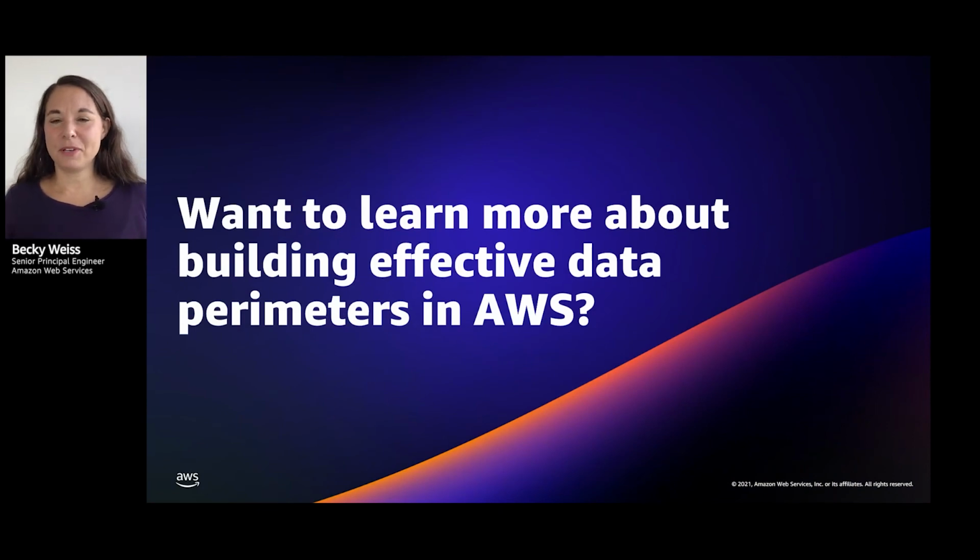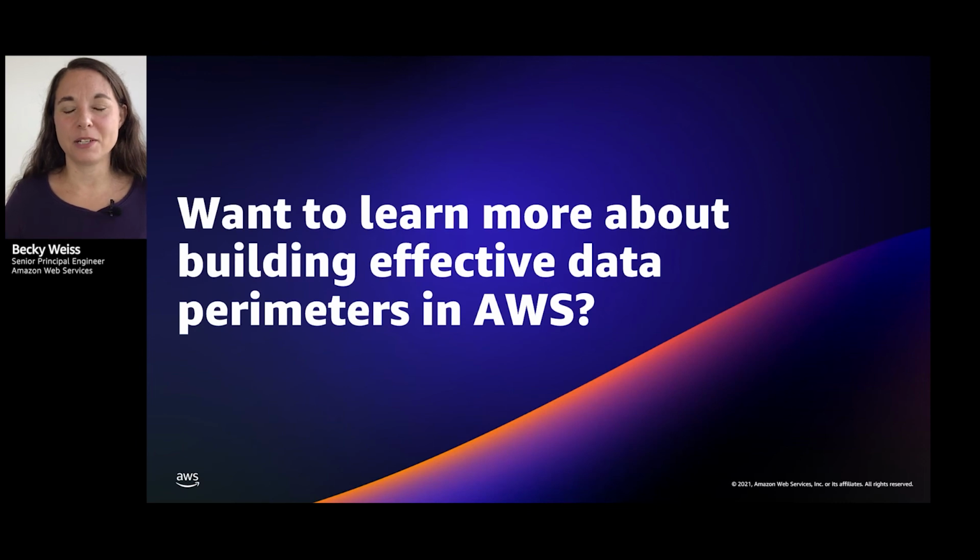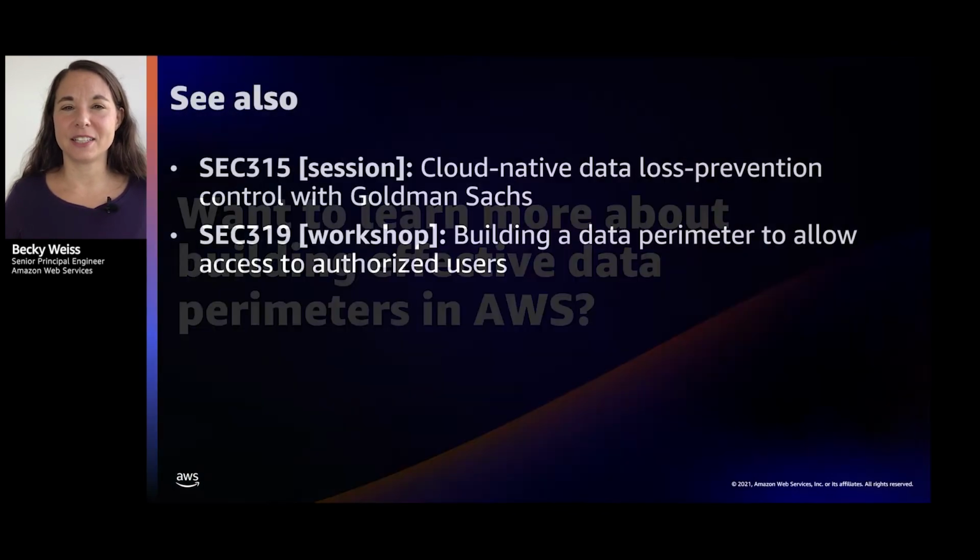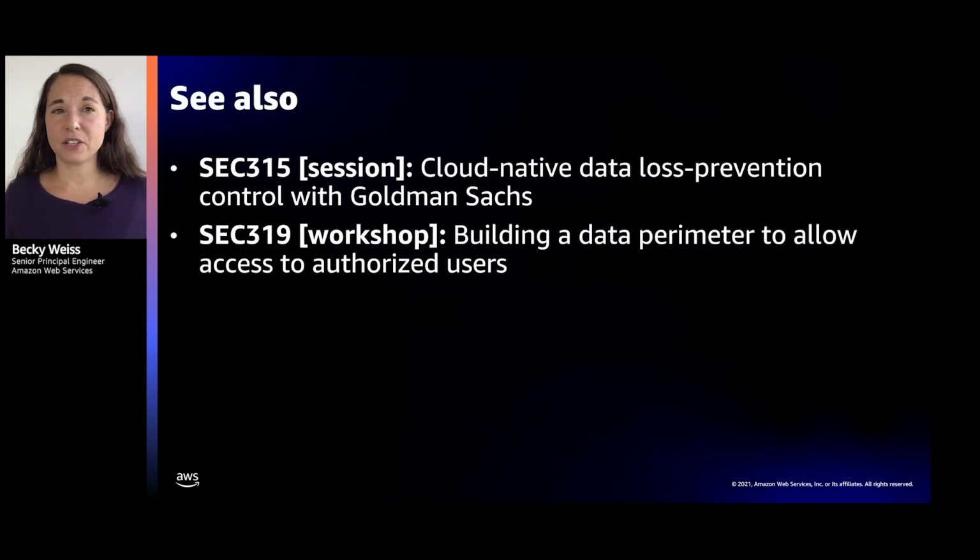Back to this concept of VPC endpoints as your tool for using your network as an important part of your security perimeters, your data perimeter strategy in AWS. We've actually got a little more content here at reInvent on that particular topic, because it's been an area of intense focus for many teams here at AWS as we listen to what's important to our customers as they're using the cloud and securing their data in the cloud. Two that I want to call out in particular.